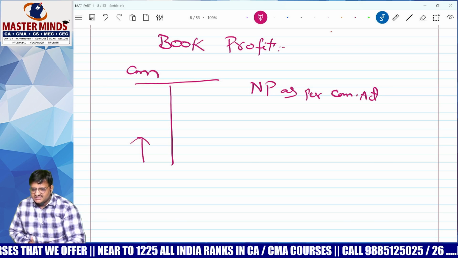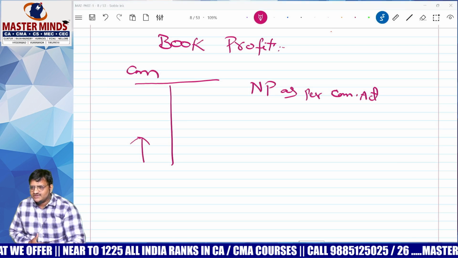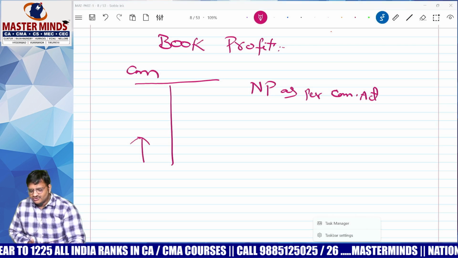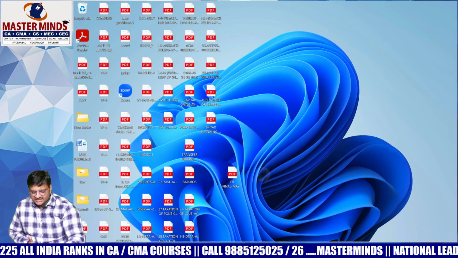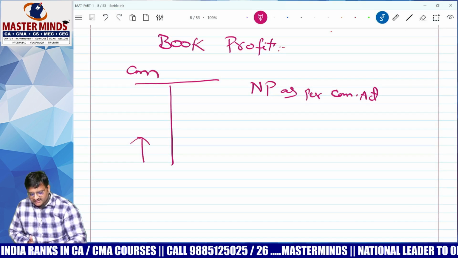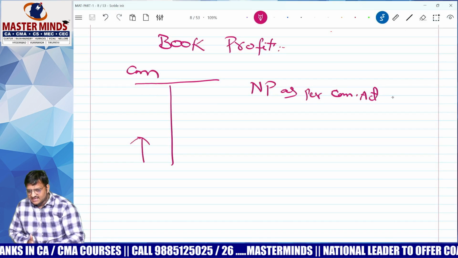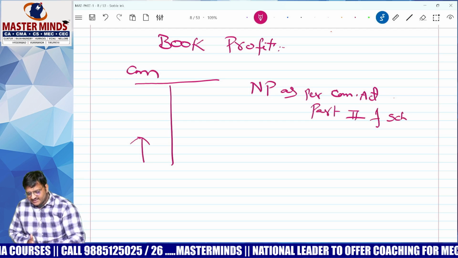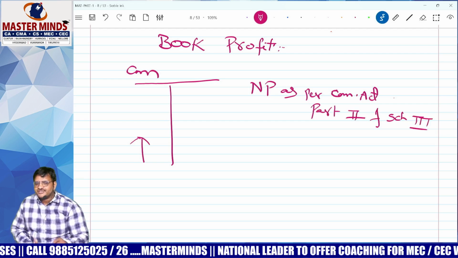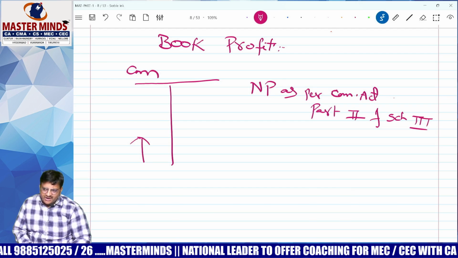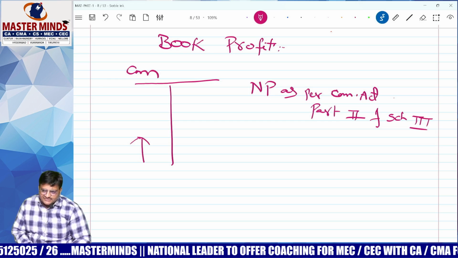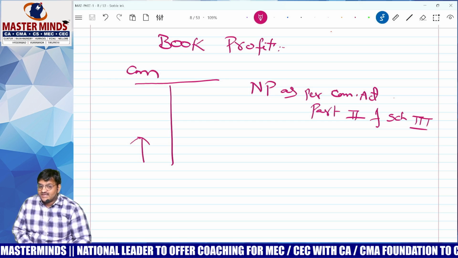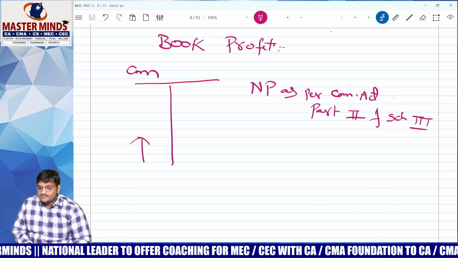Student's doubt: in the Income Tax Act, we should take the profit as per the Income Tax Act, but you are saying take it as per the Companies Act, how can I take it, sir? So for book profit computation purpose, you have to take the net profit which is prepared as per the Companies Act, which is prepared as per Part 2 of Schedule 3. Come again, as per Part 2 of Schedule 3. We have to start with net profit as per the Companies Act, prepared as per Part 2 of Schedule 3, profit and loss account.